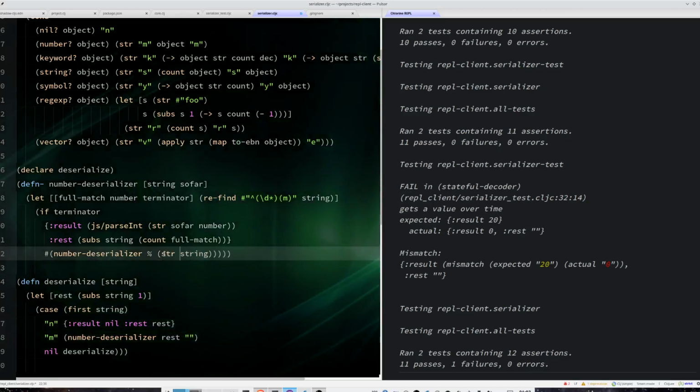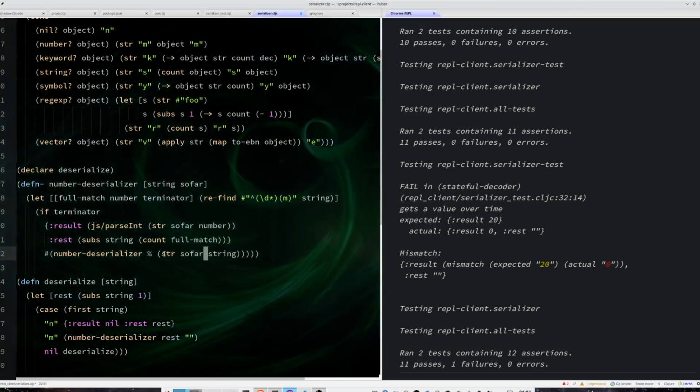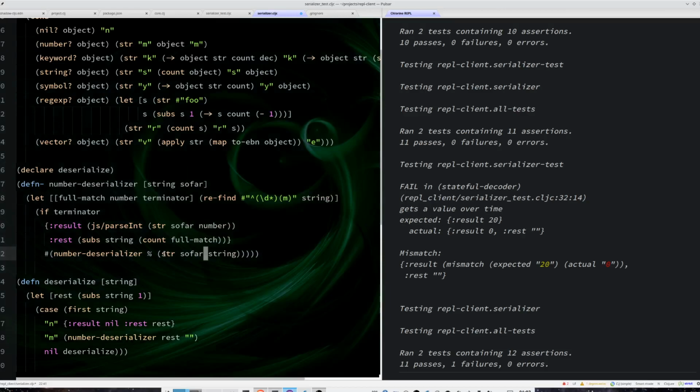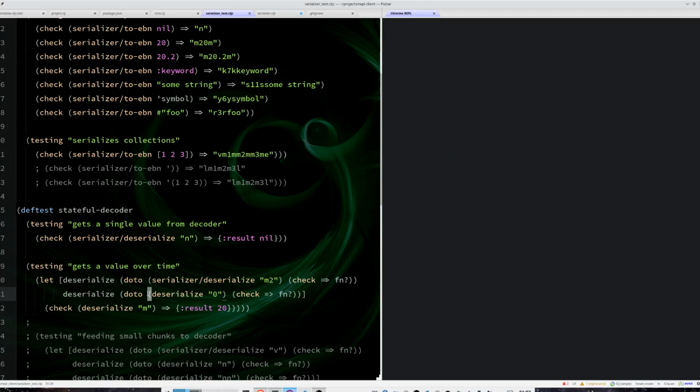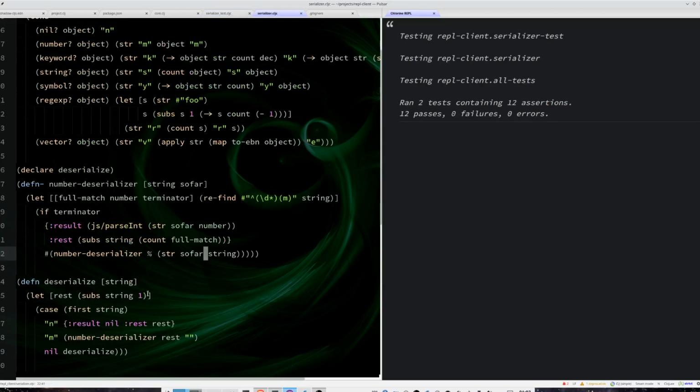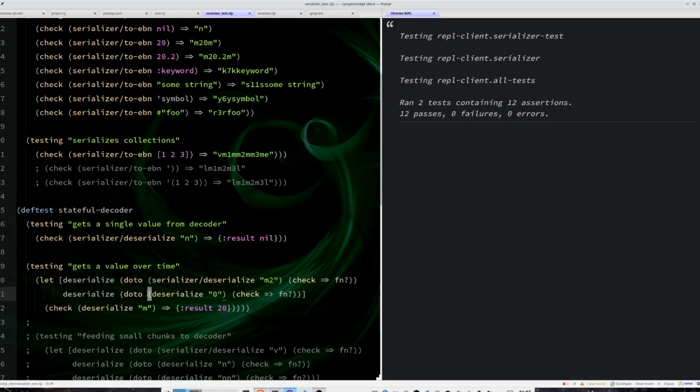The string, what I parsed so far with the string. Otherwise, I am discarding this first two. That's why it's always good to be testing. Oh, I have to save also my file, otherwise I will not be able to get the test. And here I have my number deserializer in a pure functional way.